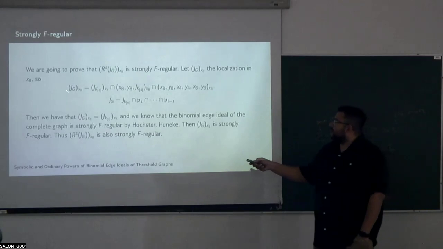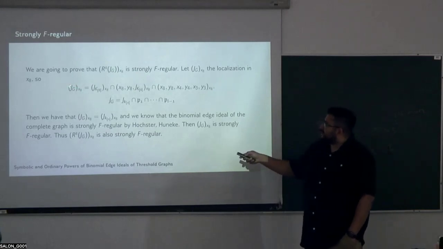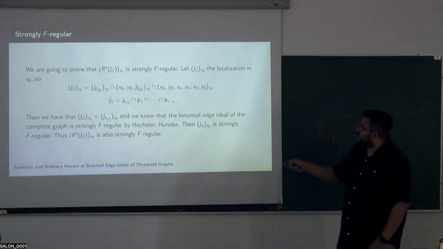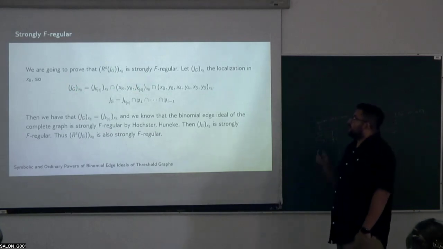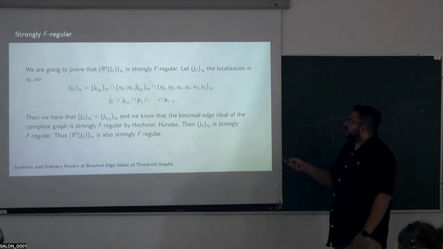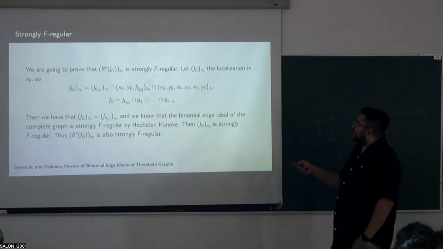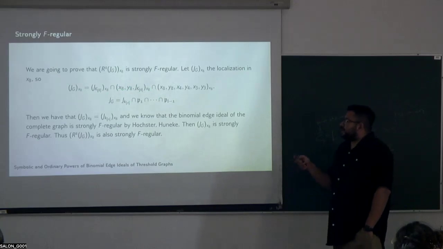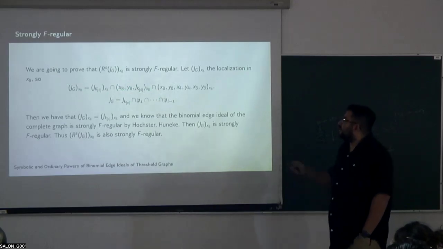So we have that the binomial ideal localized at this element is equal to the intersection of each prime localized at this element. Notice that the element X8 appears in all the primes in this decomposition except in the binomial ideal of the complete graph.